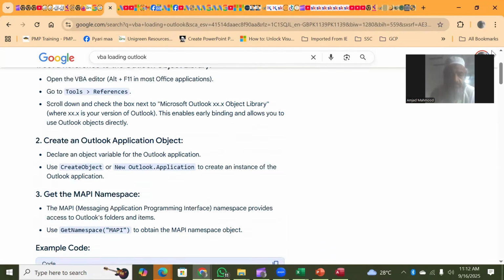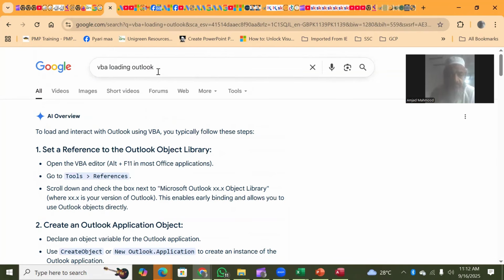Here in Google, we write VBA loading Outlook. When we write this, the AI overview responds on how to load and interact with Outlook using VBA. You typically follow these steps. So these are the steps which you are going to do.